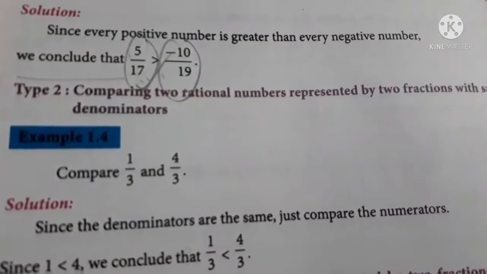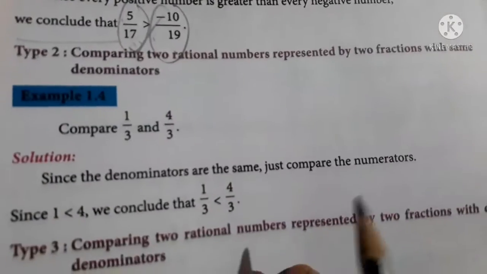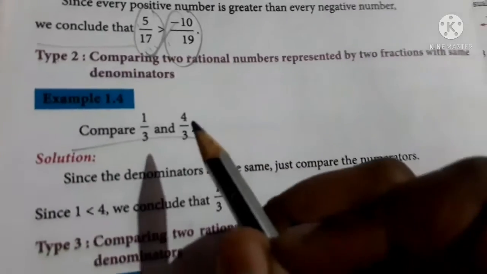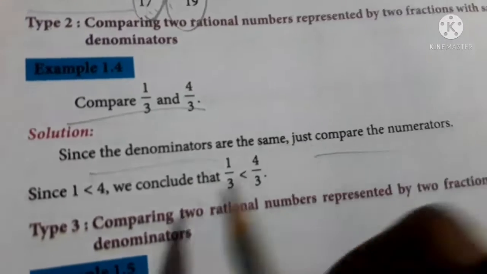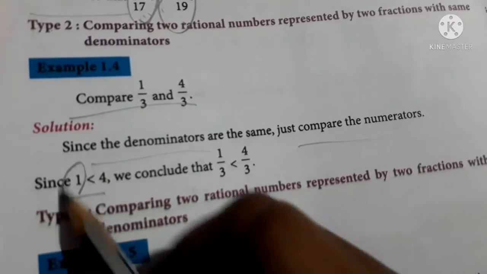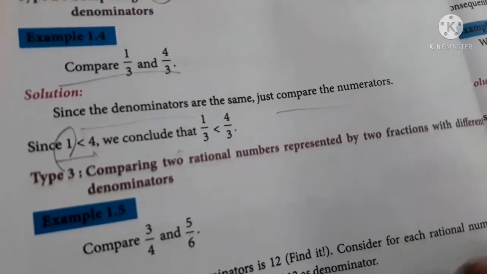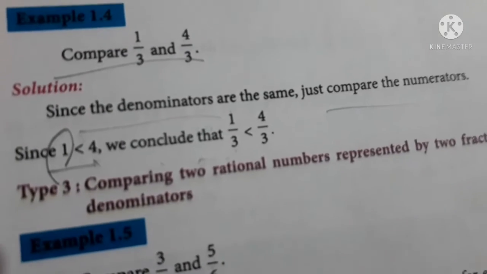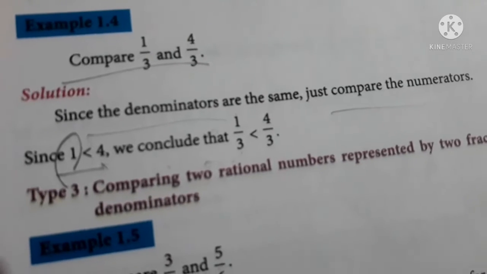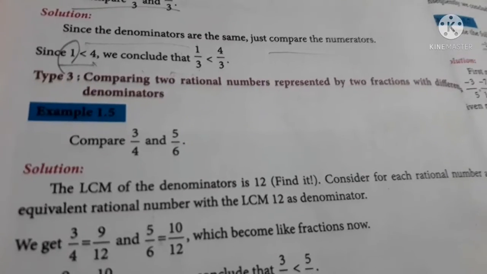Okay, the second type is comparing two rational numbers represented by two fractions with the same denominators. Take the example: when we compare 1 by 3 and 4 by 3, since the denominators are the same, just compare the numerators. Since 1 is smaller than 4, we conclude that 1 by 3 is smaller than 4 by 3. That's it. If the denominator is the same, then you should just compare the numerators, and whichever is bigger, that fraction will be bigger. Very easy.